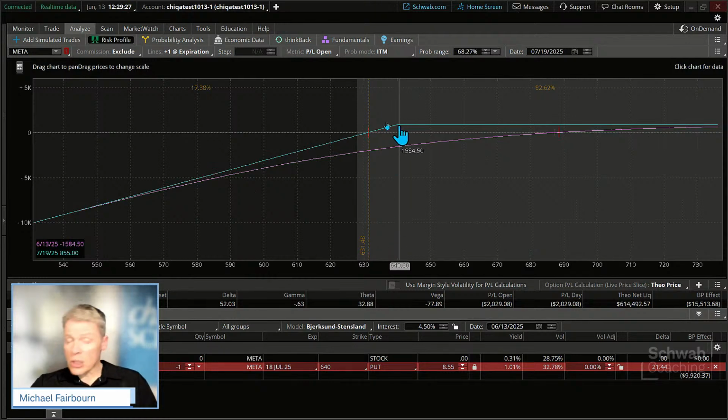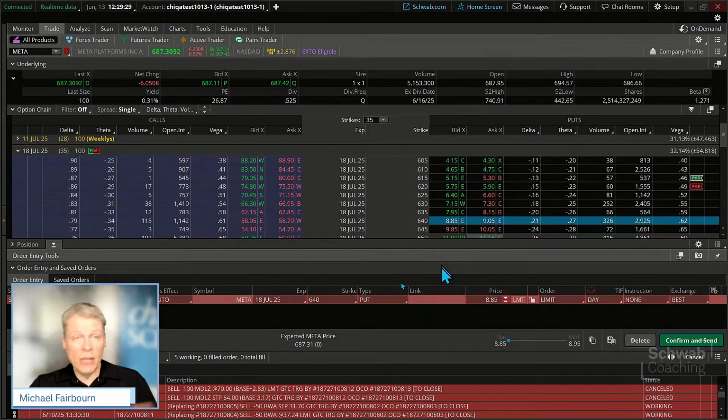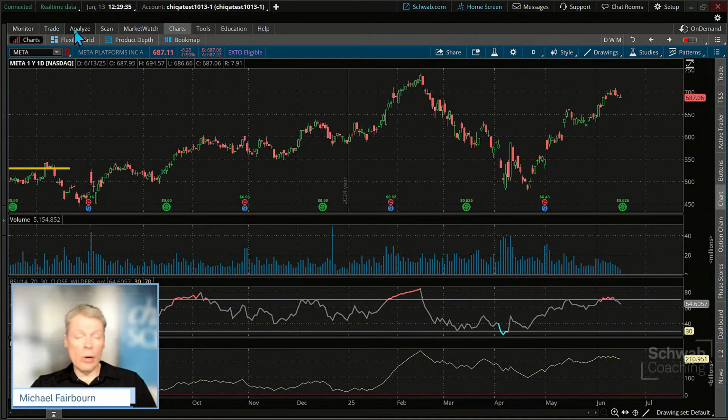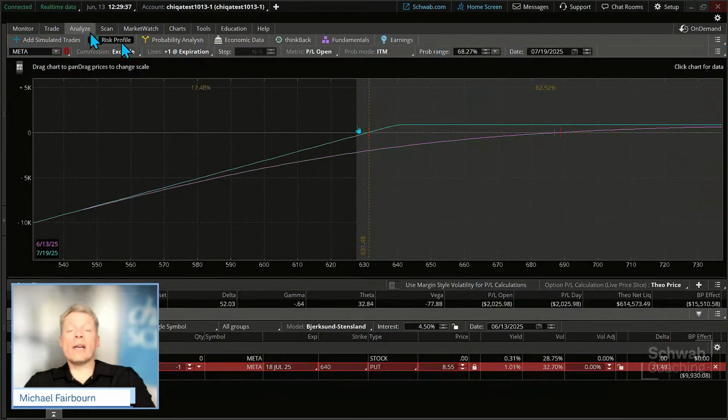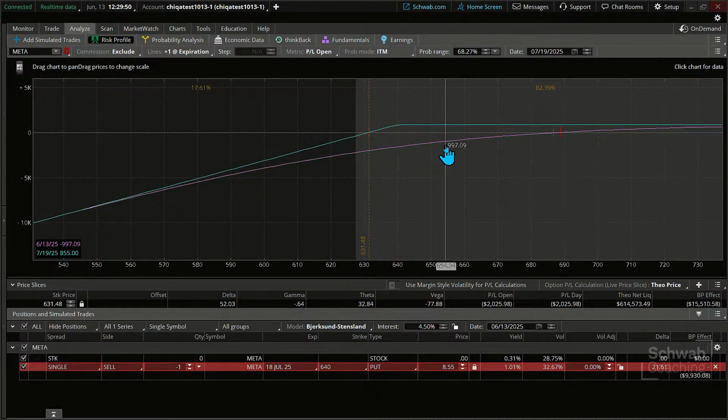In other words, if prices hold above there by expiration, that's what the trader's looking at, right? They're looking to get that gain if it can hold above that level, that premium. There could be other ways they could be using a short put too, like to try to buy stock cheaper with a premium. That's a possibility, try to get an assignment if the prices dip. But you can see that if it works against us, it just keeps going and going and going.